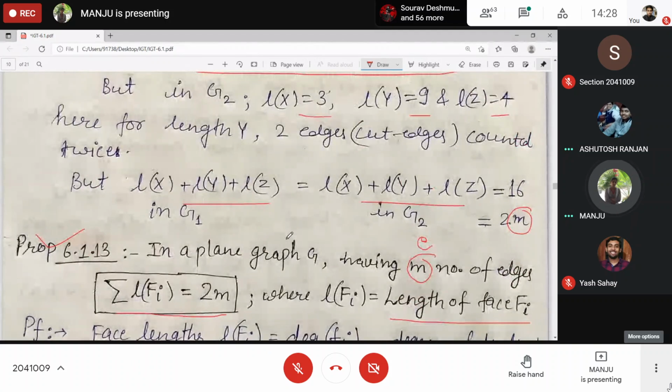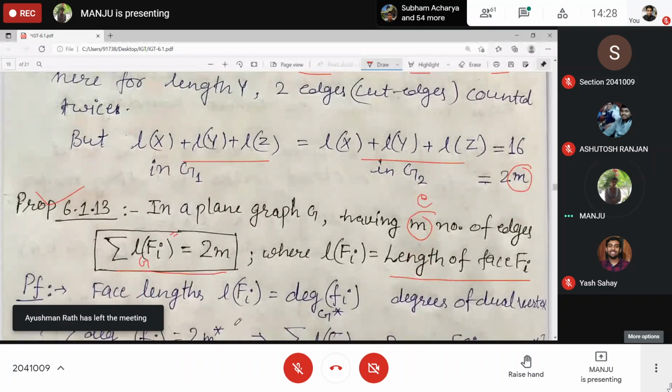How will we prove it? Just now I explained the degree sum formula, right? In graph G, the length of the ith face is the same as, in graph G star, the degree of the ith vertex. In G, face length is the same as the degree of the corresponding dual vertex. Clear?